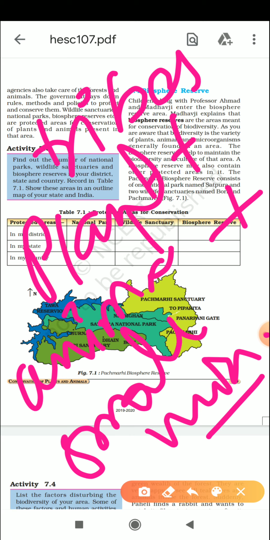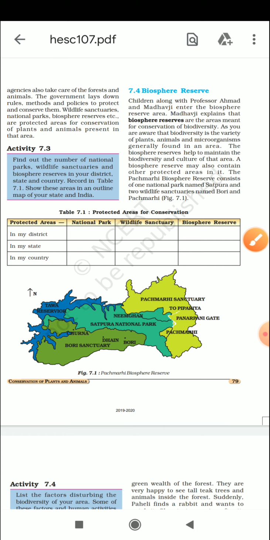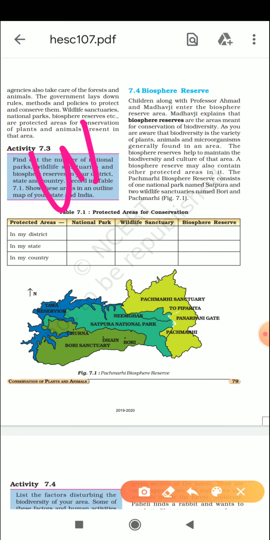A biosphere reserve is a larger area where we are protecting the whole biodiversity. When we talk about biodiversity, it includes flora, fauna, microorganisms and the tribes also. Now, talking about our state, we all are living in Uttarakhand.